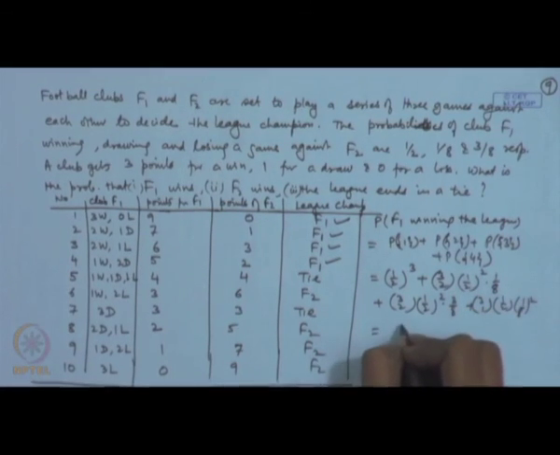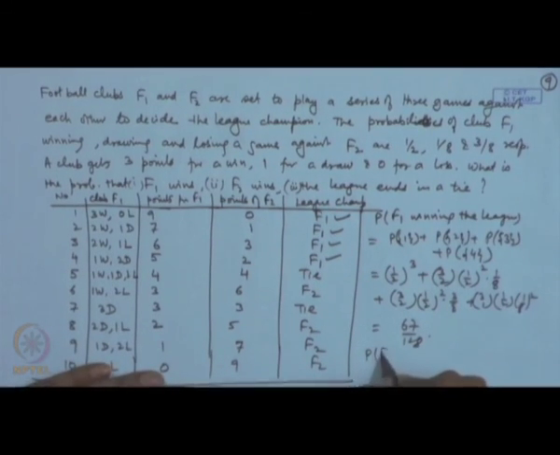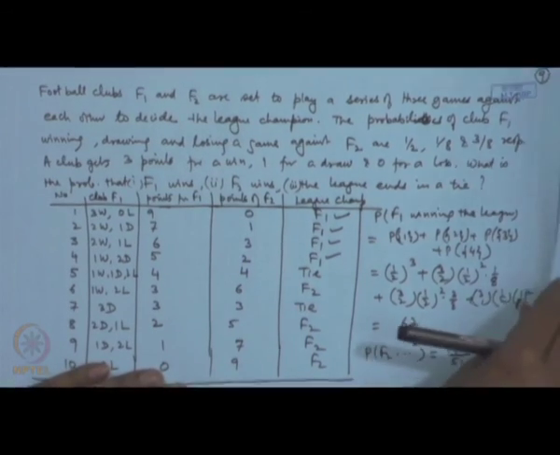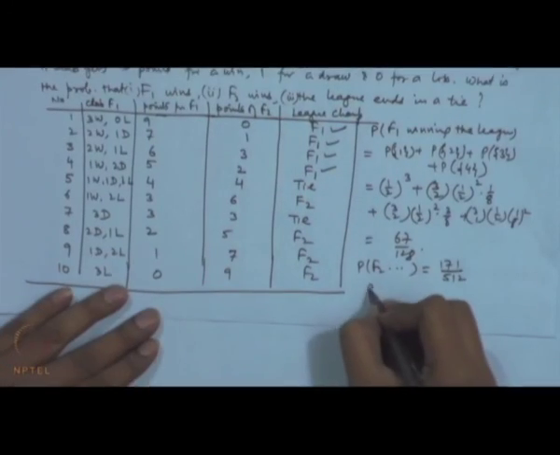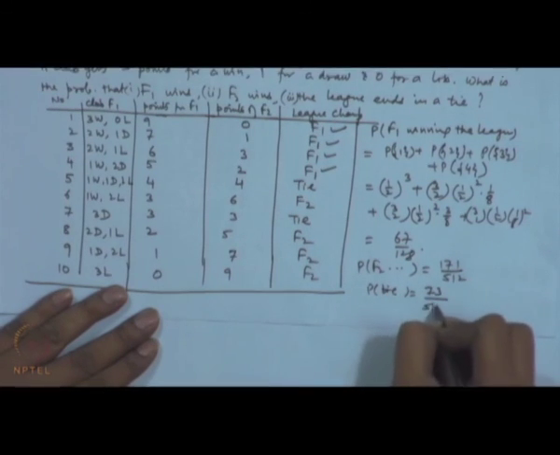So, this turns out to be 67 by 128. Now, similar way we can calculate what is the probability of F2 winning the league, that turns out to be 171 by 512 and probability of the league ending in tie, that will be equal to 73 by 512.